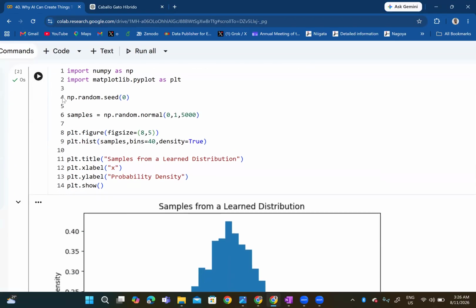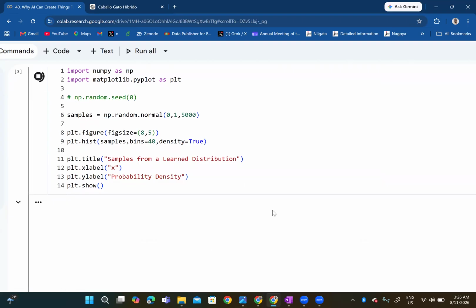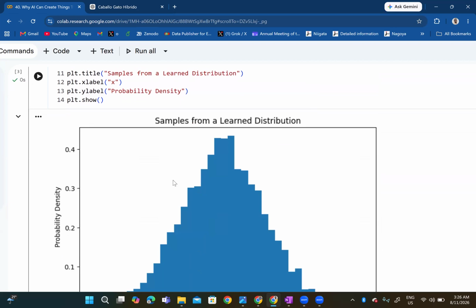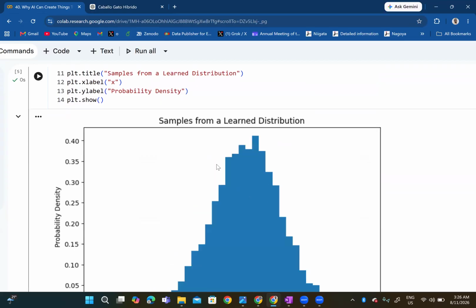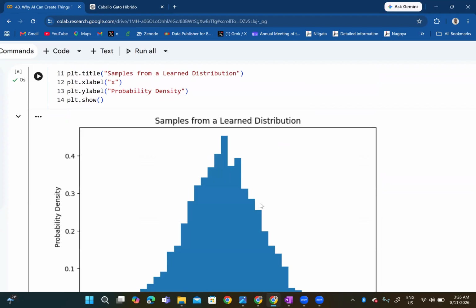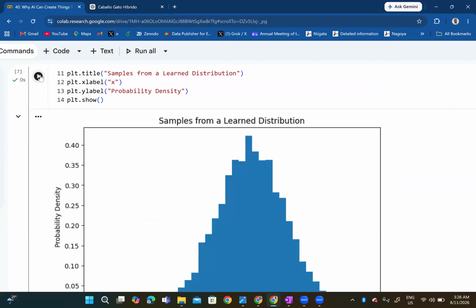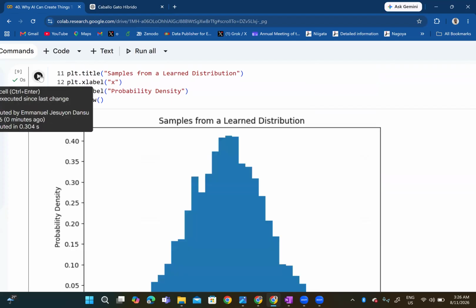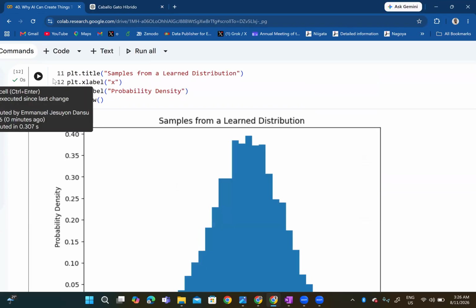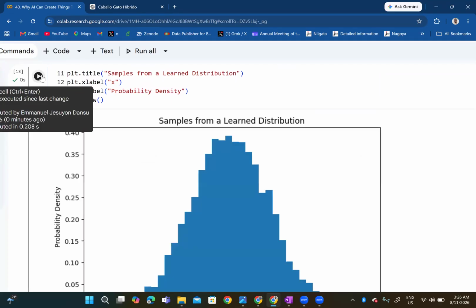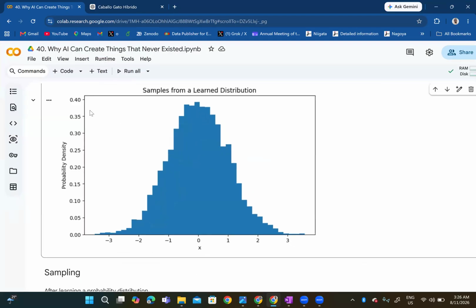Imagine if I silence line 4 by using a hash. Each time I run this now, you're going to get a different distribution. You can see this one is getting up to 0.4 now. If I do it again, still 0.4, but you can see the shape is always changing. The shape keeps changing because I removed the seeding. I've allowed it to be random.